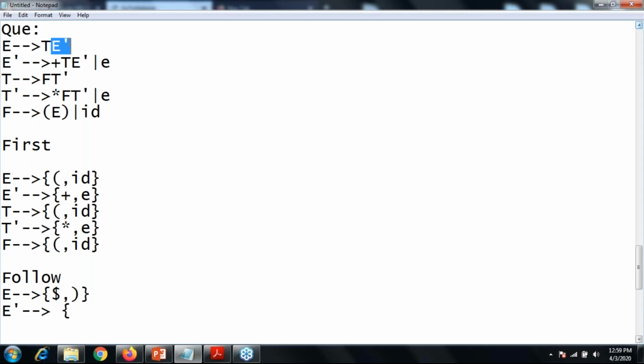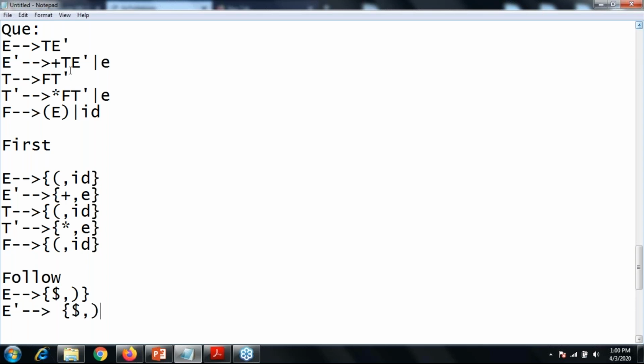If your non-terminal is at the end of the given production, you just need to find the parent node. What is the parent node over here? E is my parent node. So write down the follow of your parent in the E dash. All the follow of your parent node will become the follow of your last child. So over here, dollar, comma, closing bracket.